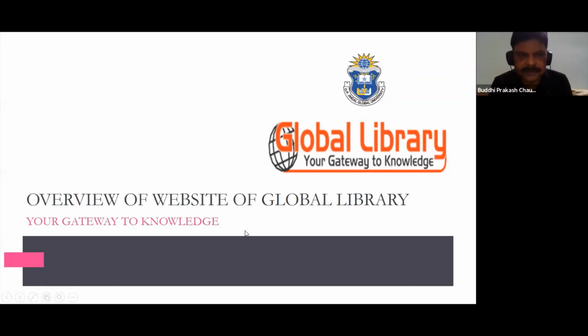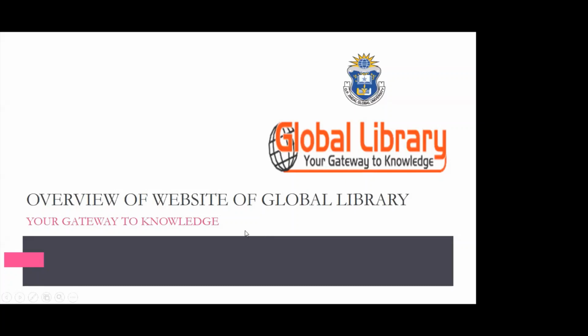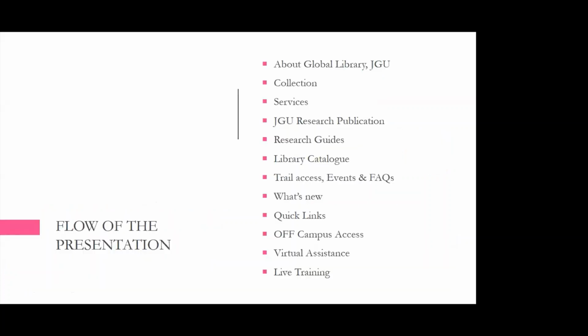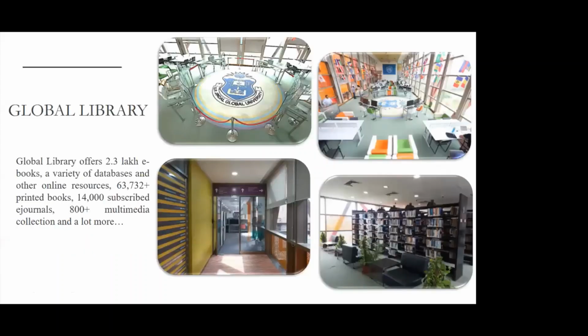Before I start, I just want to tell you all about this webinar, which will be divided into two parts. The first part will help you to understand the different tabs which we have on the library website. And the second half will help you in exploring the different web pages. To start with, I want to give you a very short introduction of the library in terms of resources, services, tools, what else we offer.